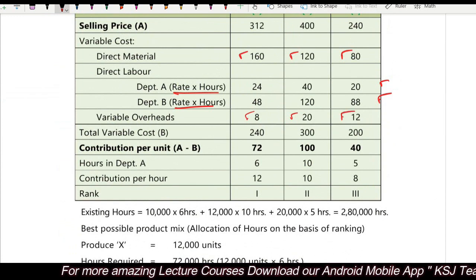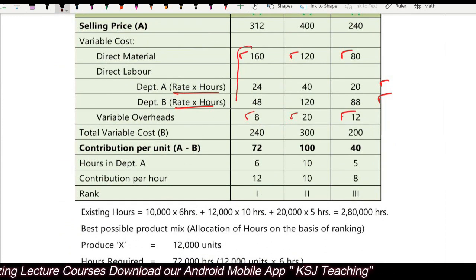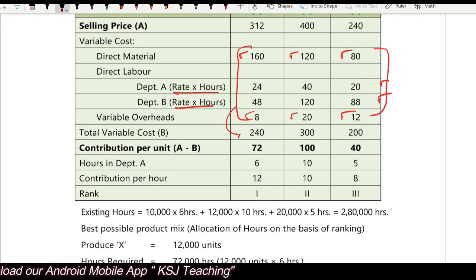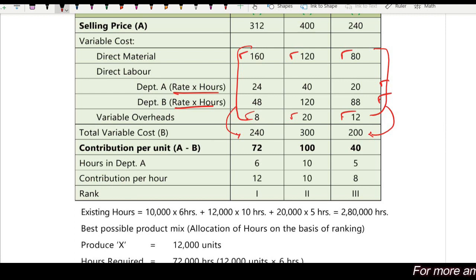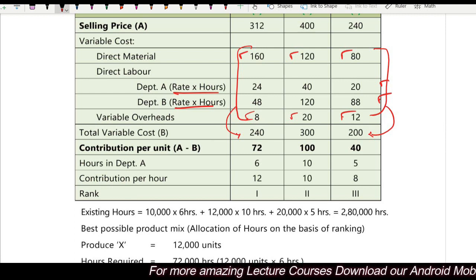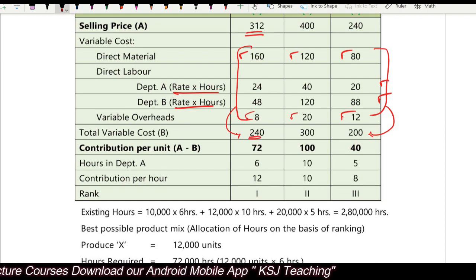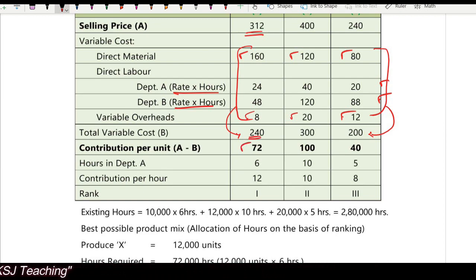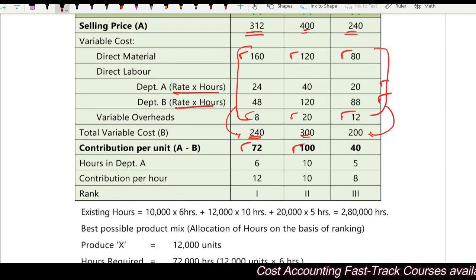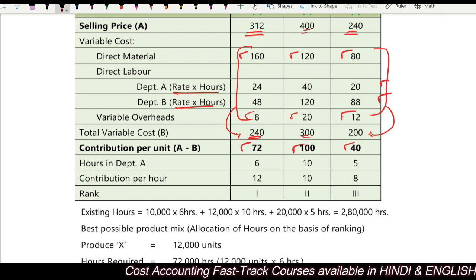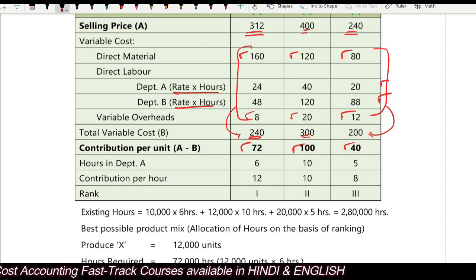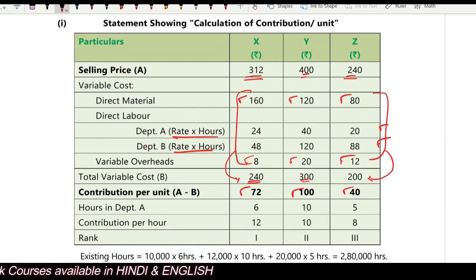Variable overheads given to you. Total variable cost. Total variable cost means this cost. Right? This cost. This is the total variable cost. Right? Contribution. Contribution is sales minus total variable cost. 312 minus 240, 72 is the contribution. 400 minus 300, 100 is the contribution. 240 selling price minus variable cost, 40 is the contribution. Now, nothing. We haven't done anything special here. Have we? We haven't done anything special here. We have just calculated the contribution in the normal methodology, right? As we are used to calculating contribution.